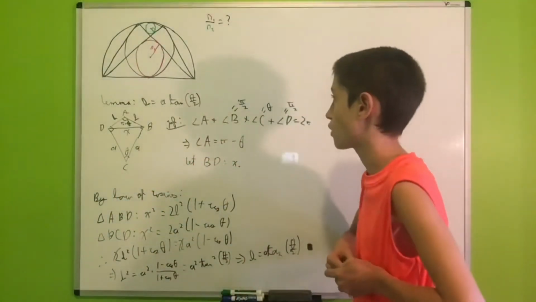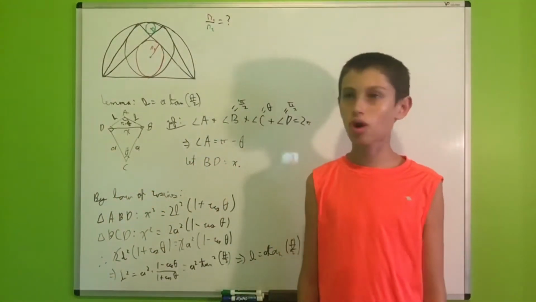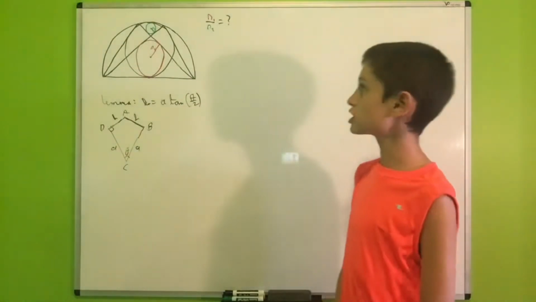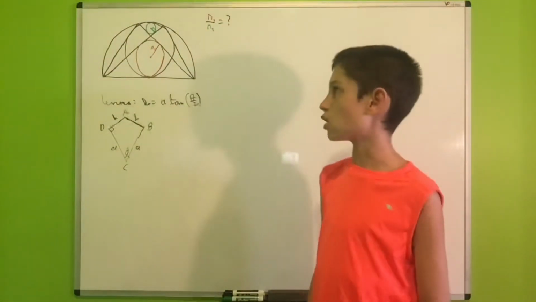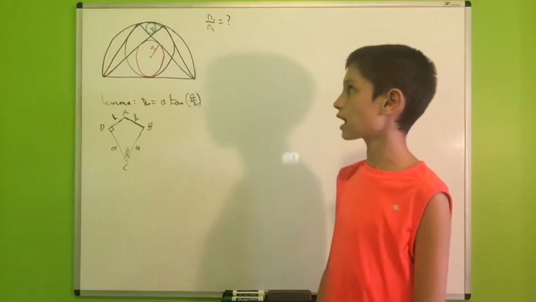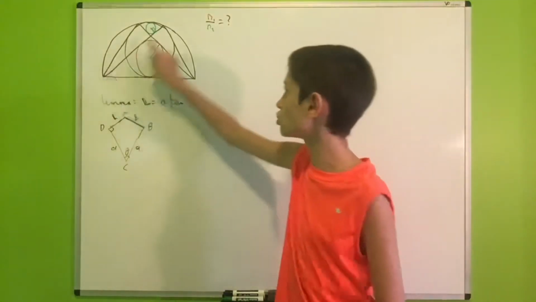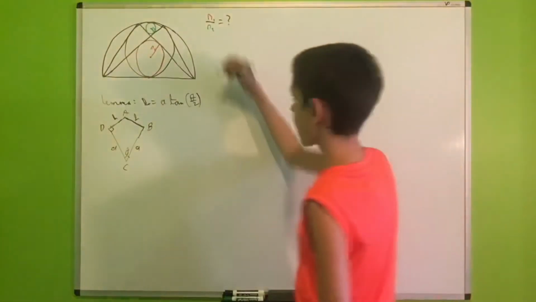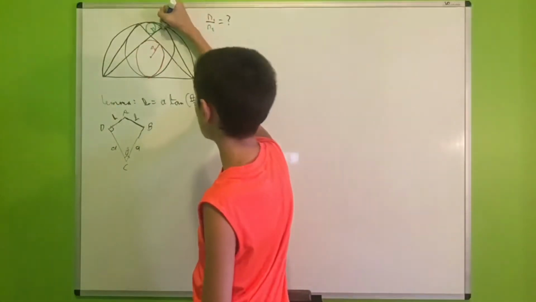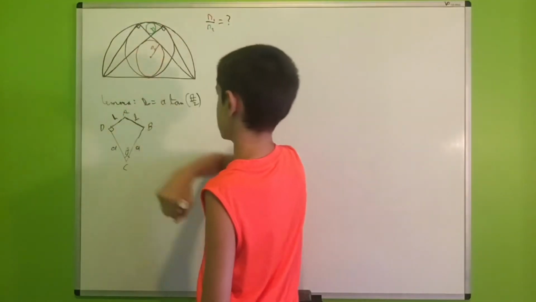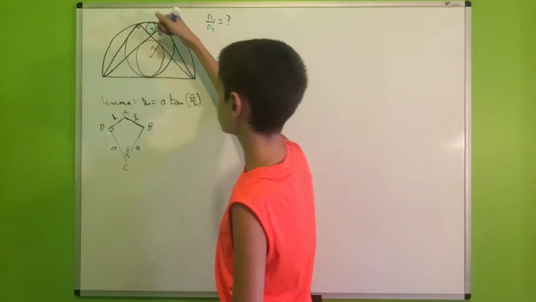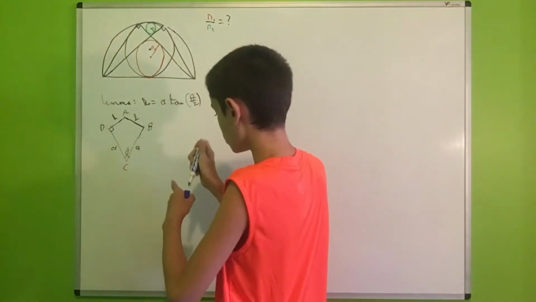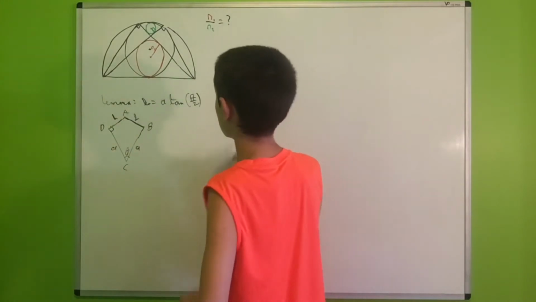And now that we've proved our lemma, I will clean up this board and we will start actually solving the problem. Okay, so now that I've cleaned up this board, we can finally start solving our problem. So, first of all, I would like to observe that our two triangles right here and right here, since they are inscribed in a semicircle, will be right triangles. So this will be a right angle as well as this. And now I would like to draw the center of our circle. Sorry, I erased a little bit of this.